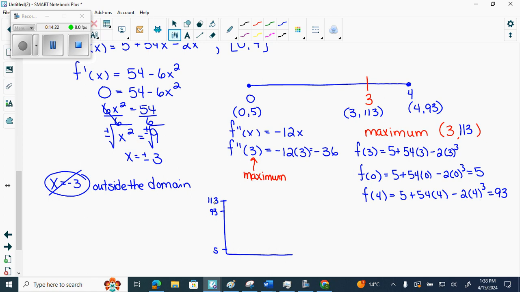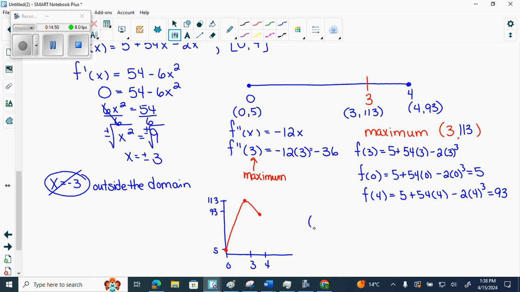And then we have 0, 3, 4. This is really a bad graph because I only have 1 and 2 in here. I'm just doing a quick sketch for myself. So 0 and 5, 3 and 113, 4 and 93. Connected. Is it a lot easier to visualize what's an absolute max, absolute min, and just an endpoint when you do a little quick sketch? Yes.